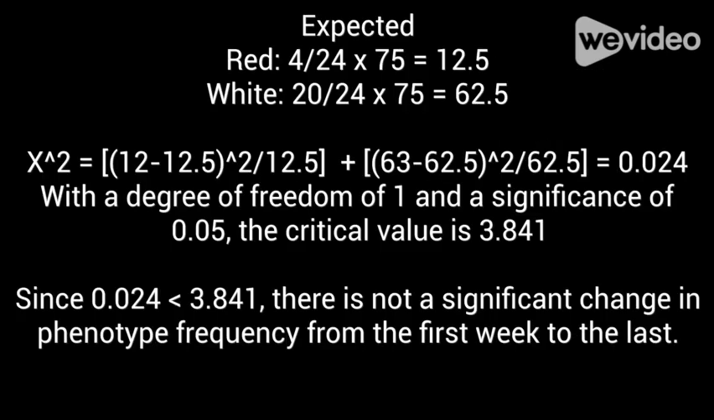Based on the phenotypic ratio of the first week, we expected there to be 12.5 red-eyed individuals and 62.5 white-eyed individuals in the final week. With a degree of freedom of 1 and a significance value of 0.05, the critical value is 3.841. Since 0.024 is less than 3.841, there is not a significant difference between the calculated phenotypic frequencies of the first week and the last.